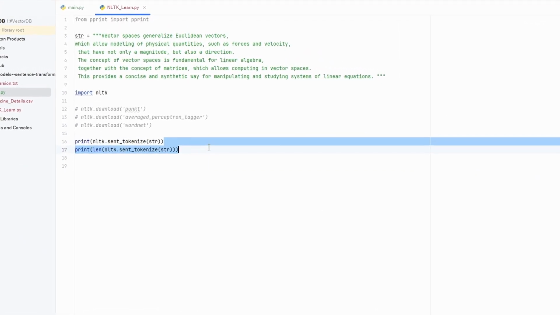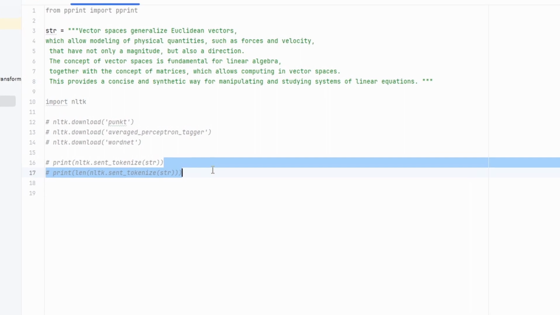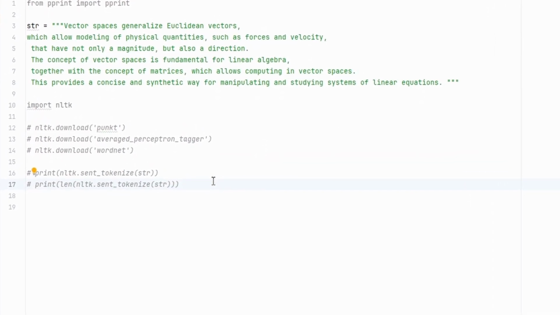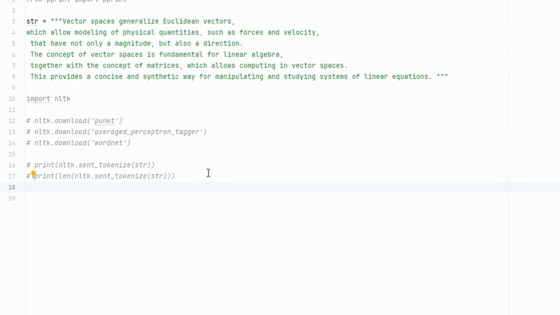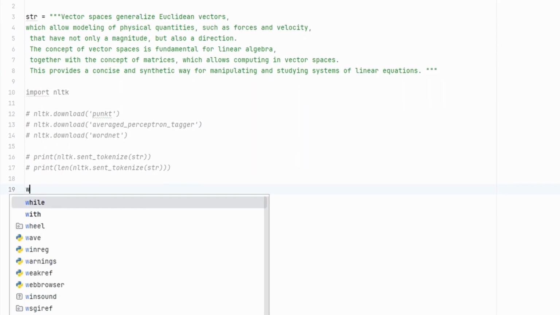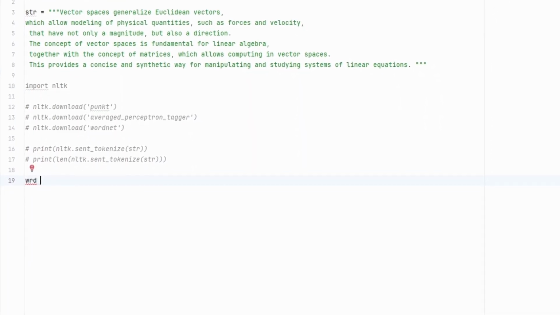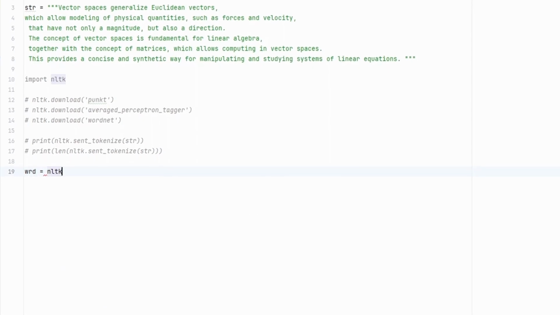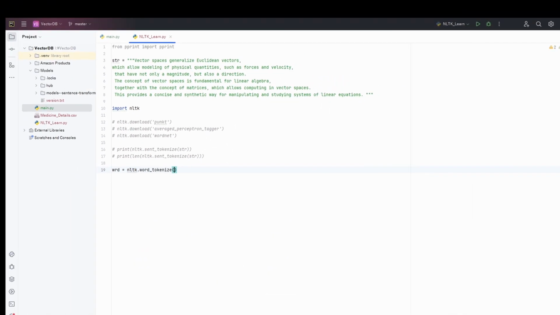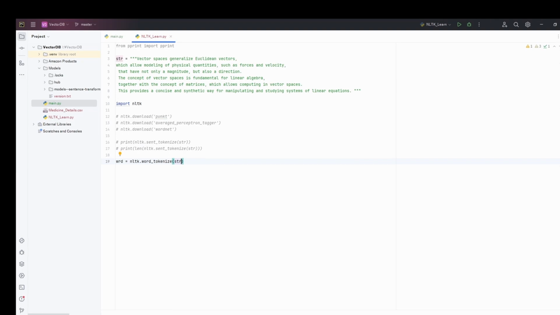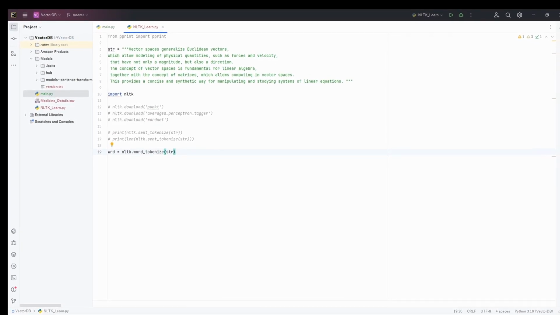Most of the time sentence tokenizers are useless because they are way more generic as they are working with sentences rather than words. To get the word tokenizer working, we will need to call NLTK's word tokenize and give it the string as we had given it for the sentence tokenizer.